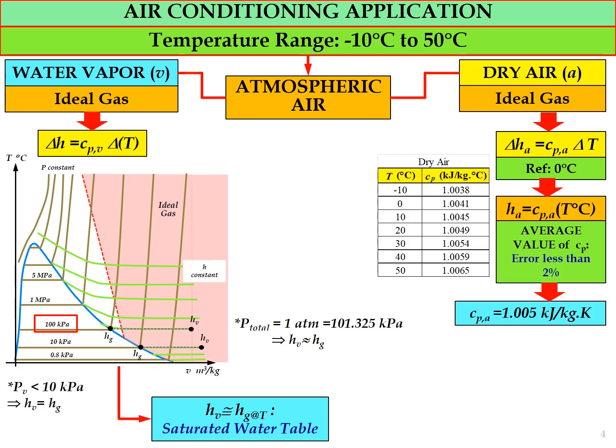Okay, so that's why in order to determine enthalpy value for water vapor, we can use the saturated water table in order to obtain the value of Hg at a specific temperature. Let's say we already have the temperature, so we can use the saturated water table to determine the Hv value, the enthalpy for water vapor at specific temperature, where the value will be equal to Hg, enthalpy at saturated vapor at specific temperature.